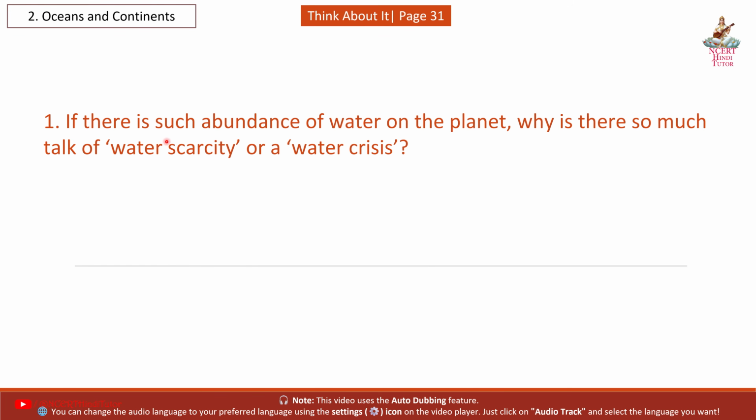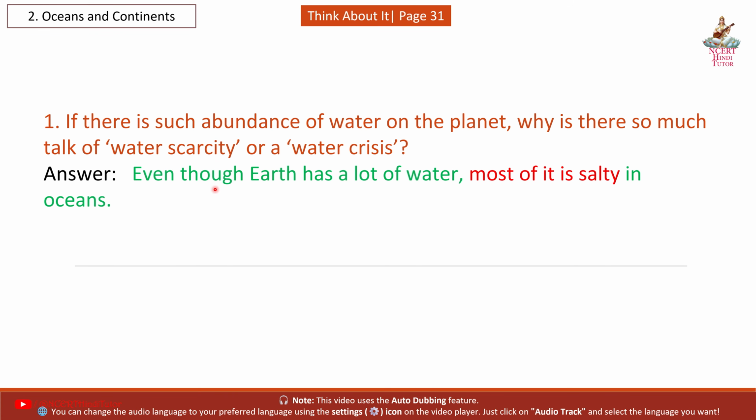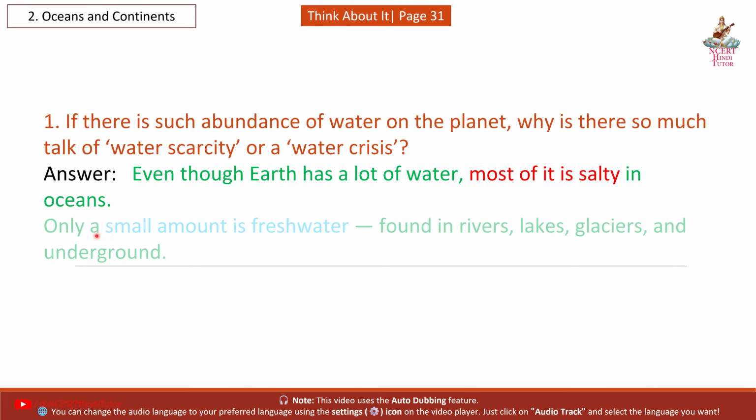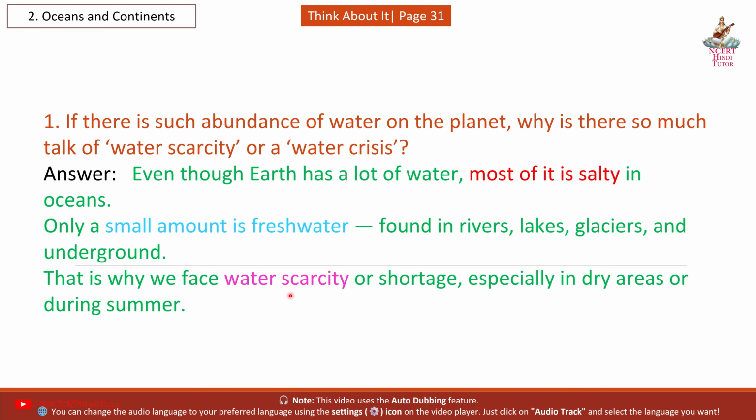Question 1: If there is such abundance of water on the planet, why is there so much talk of water scarcity or a water crisis? Answer: Even though Earth has a lot of water, most of it is salty in oceans. Only a small amount is fresh water, which is found in rivers, lakes, glaciers, and underground. That is why we face water scarcity or shortage, especially in dry areas or during summer.